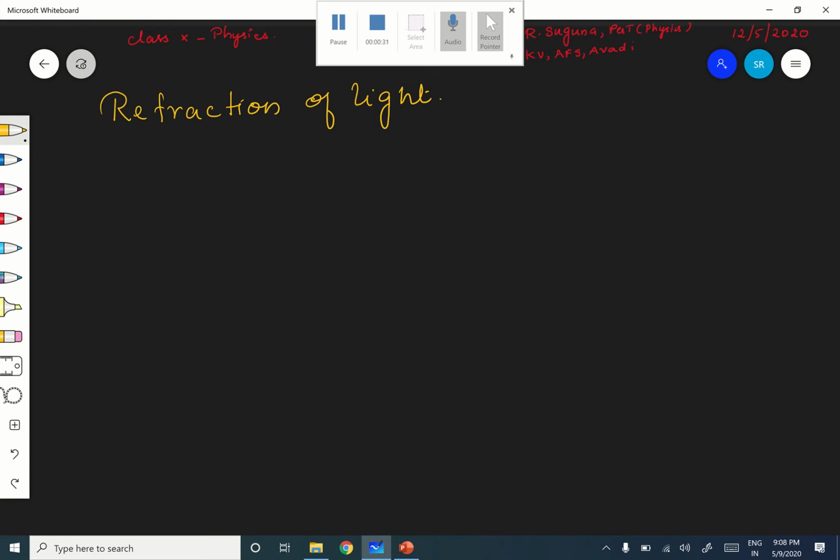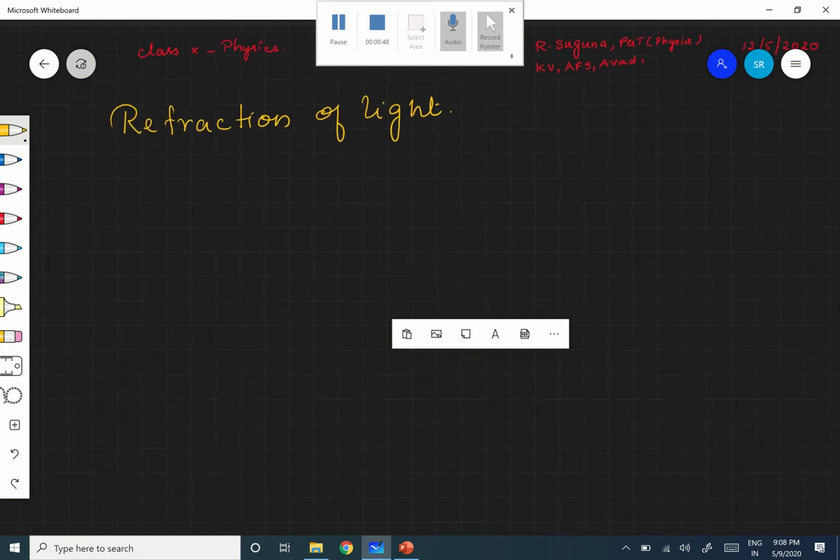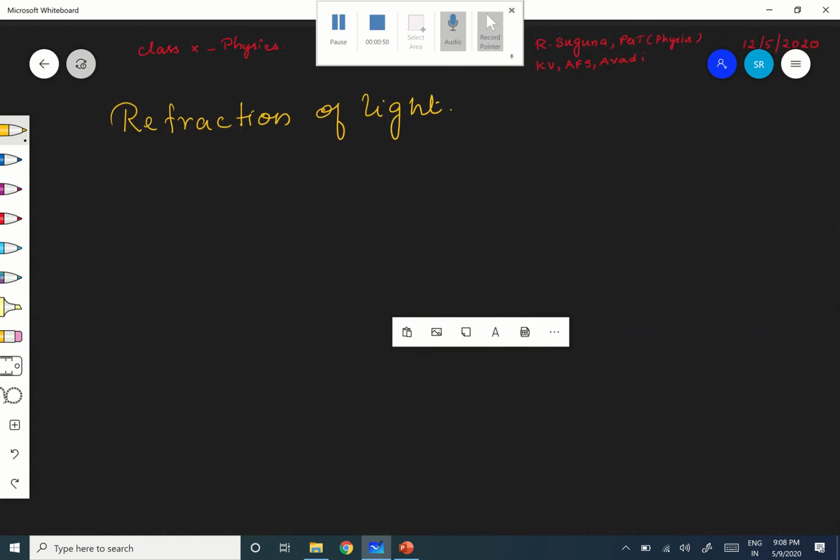See, you know that we have seen the light travels in a straight line path. We have already seen, okay? Light travels in a straight line path, but as long as it is traveling in the same medium. What do you mean by medium here? Medium means, what is that? Air is a medium.